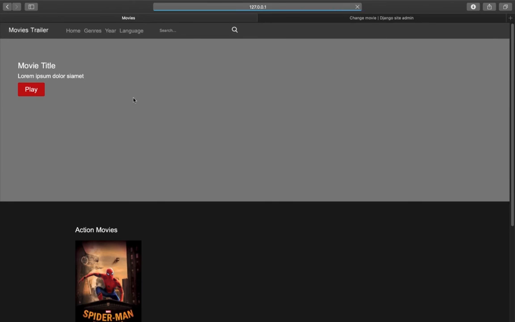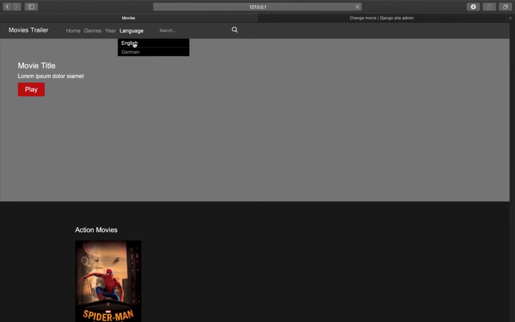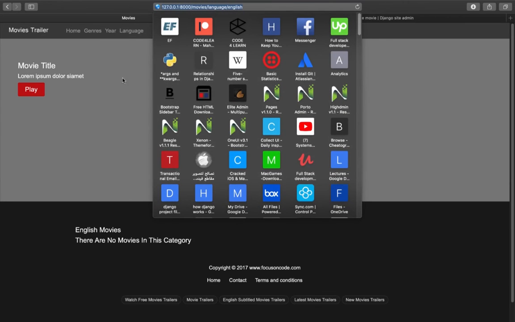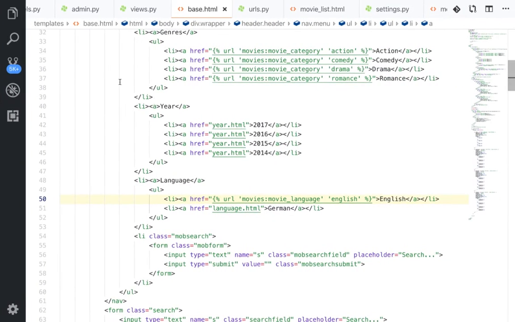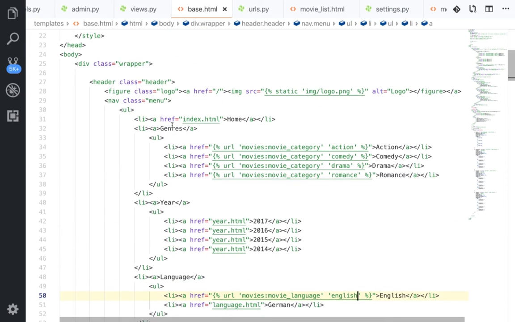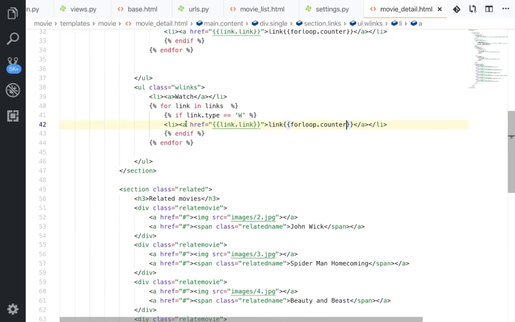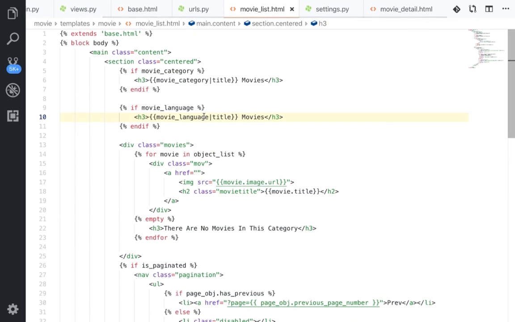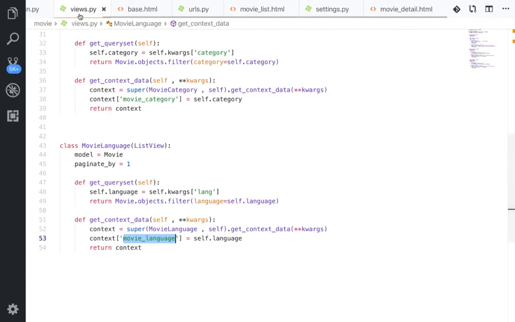So let's move to the action, and this is the URL. So let's open the language. Now the language is English, and there is still no movies actually. So where is the movie list? So actually we should see the movies.